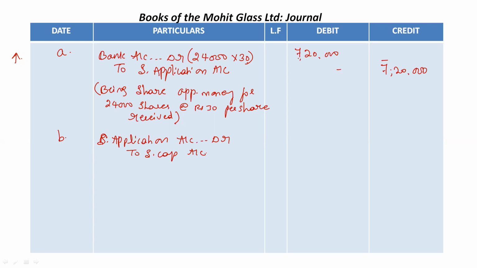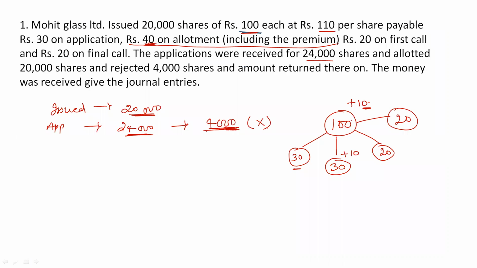Basically here we are transferring application money into share capital account. But there is also rejection of some excess shares here. When there is a rejection of shares, the company is going to return their amount, or refund the application amount.